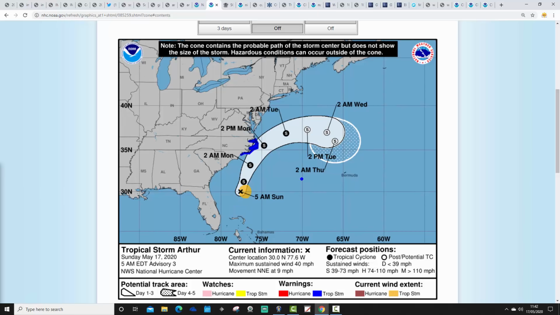It does look as though Arthur will give quite a glancing blow as it pivots northwards and then northeastwards through the early part of next week. By the time we get through to the middle of next week, Arthur is back to a subtropical storm in the Atlantic Ocean. So very, very early days to be seeing tropical storms appear.